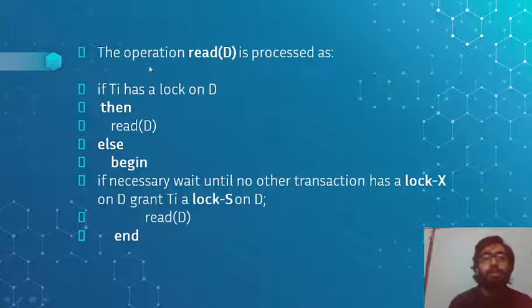Suppose there is a transaction Ti which is trying to acquire a lock on D for a read operation. Here this algorithm is for the read operation.